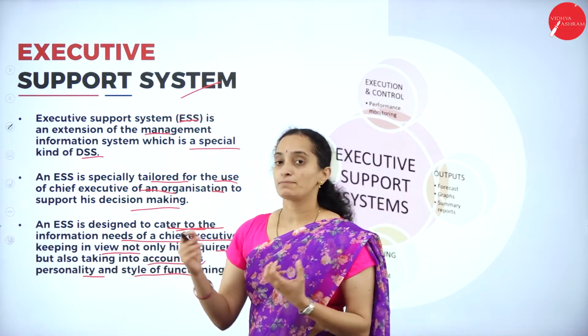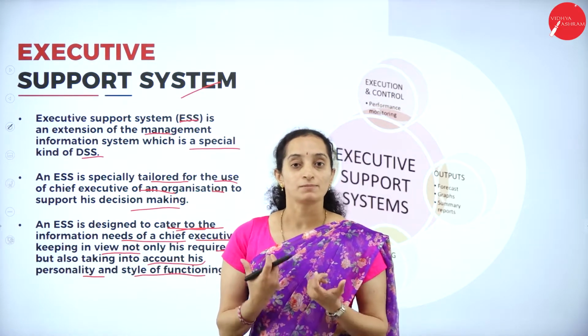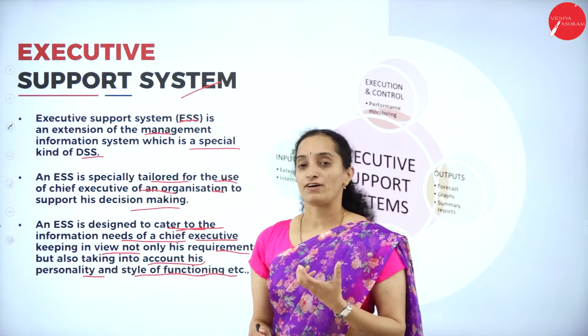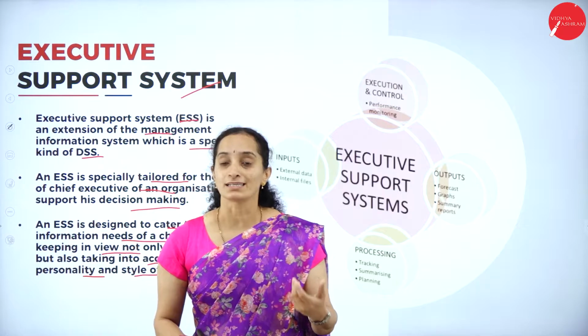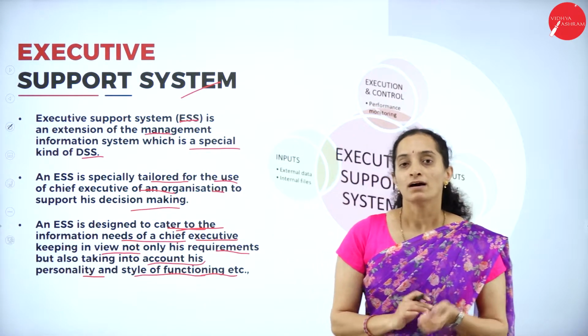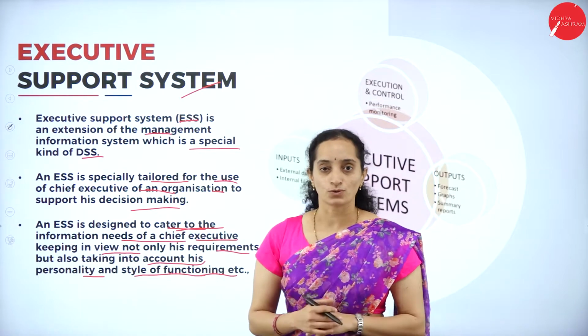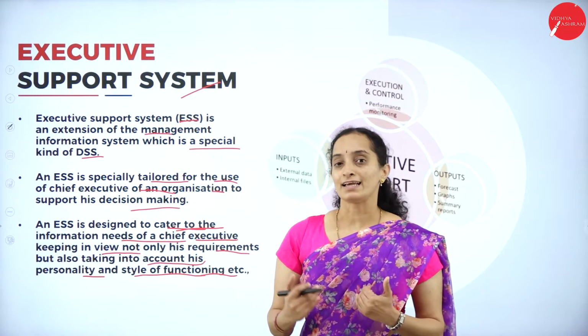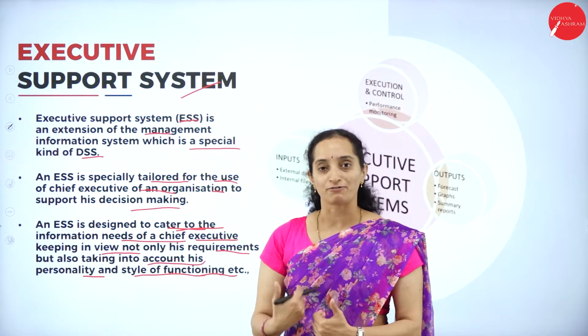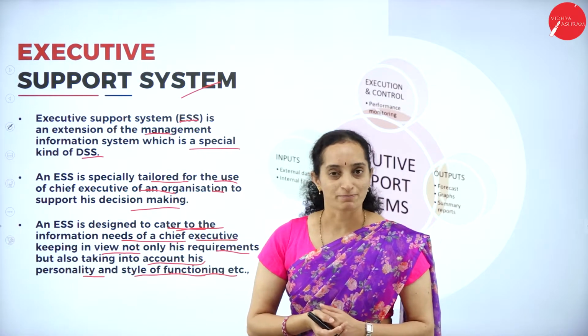What he thinks. If this situation is there, what may be his thinking about this complex situation? This personality must also be assessed by the support system. And how does he function? How does he execute that plan? If the CEO has a plan, how is he going to execute those things? Again, thinking and execution may be different, and definitely different from one person to another, isn't it?